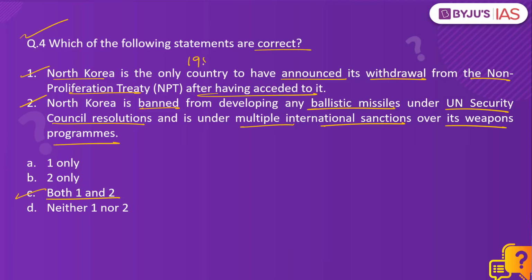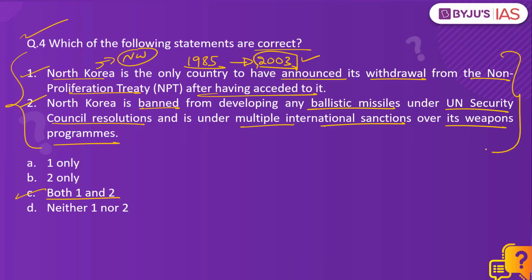See, North Korea acceded to the NPT in 1985 and it has become the only country to announce its withdrawal in 2003. However, its withdrawal has not been formally accepted by the NPT. But despite that, North Korea has gone on to develop its nuclear weapons. And along with that, it has even developed and tested ballistic missiles in direct breach of UN Security Council resolutions.